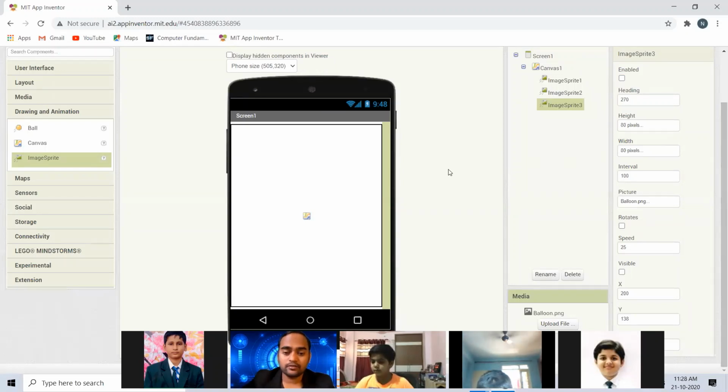Your app is 50% done, but you can see on your screen, of course, nothing is visible, but we will make it visible through coding.